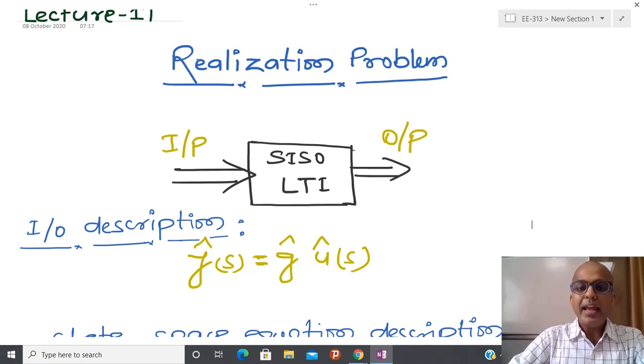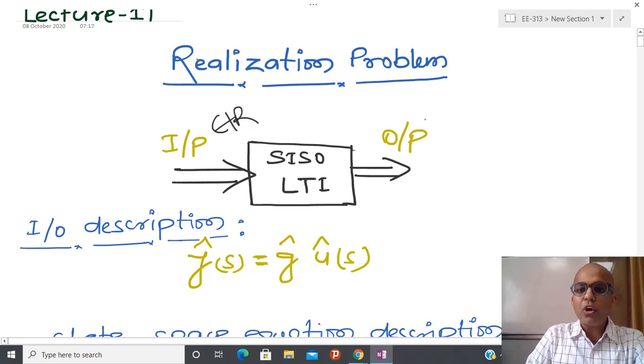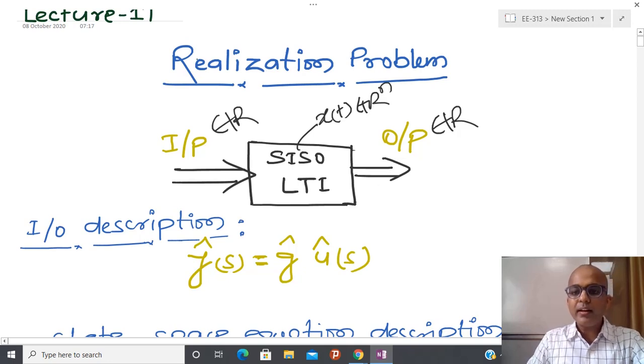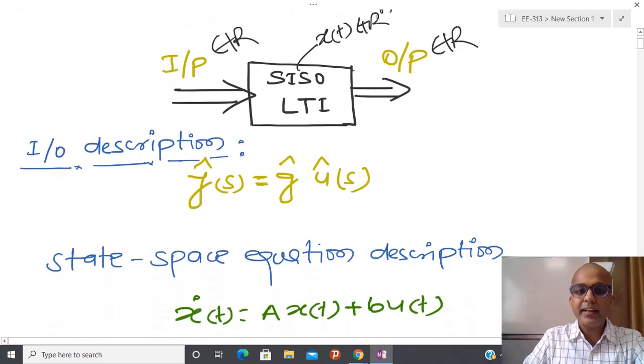So I have taken one single input single output linear time invariant system, and I am assuming that the input belongs to R and the output also belongs to R, but inside this system I have states. So the states I am representing by x(t) may belong to R^n, and under this particular assumption, if I take the